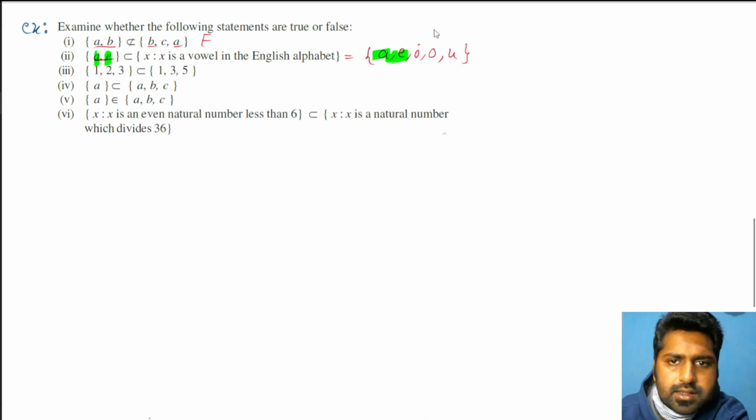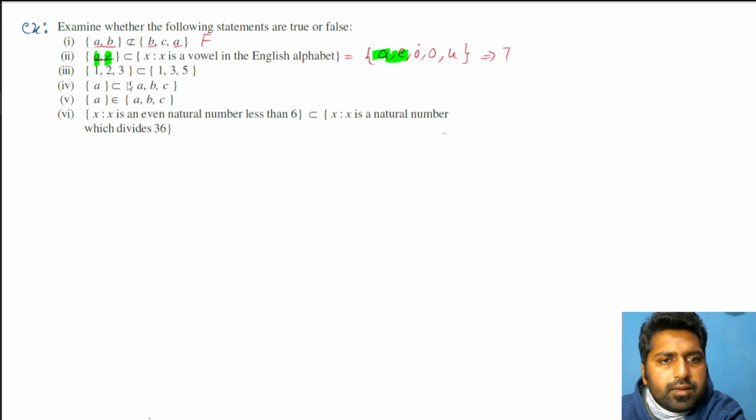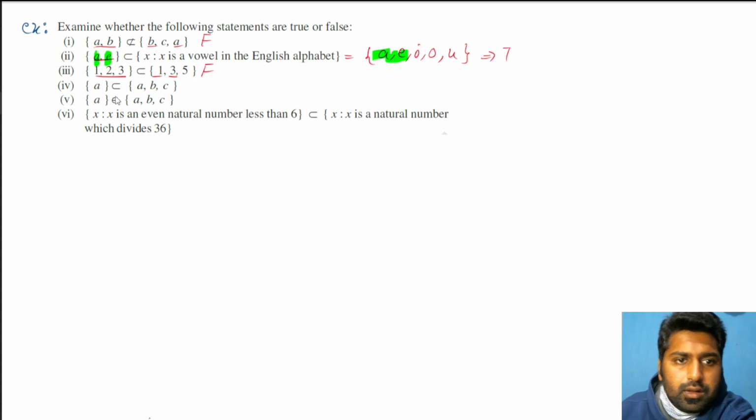That means this is true. 1, 2, 3 is a subset of 1, 3, 5. 1, 2, 3, all elements should be present here. 1 is present, 3 is present, 2 is not present, so false. A is a subset of ABC, so A must be present in ABC. So it is present, so true.